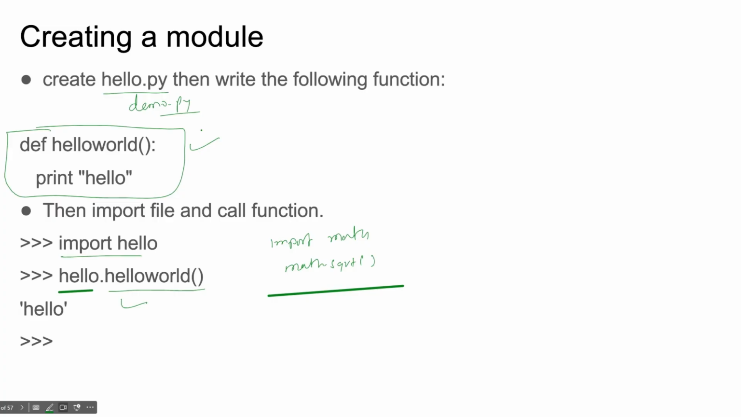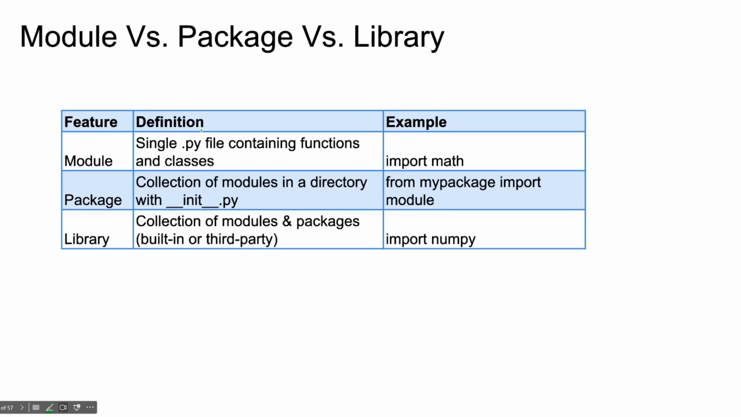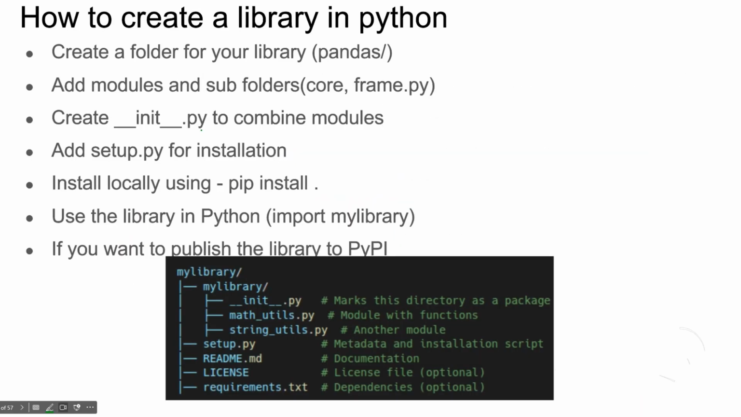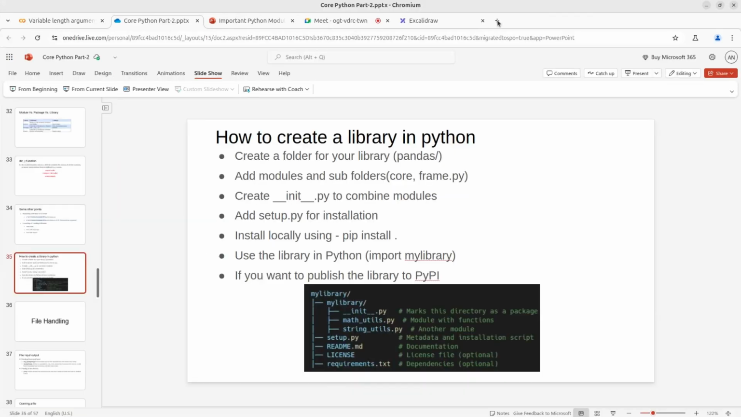If you see, lots of project files look like this. In this example, my library is a folder. You can see this __init__.py file. These are two modules. Then setup.py, readme.md, license, requirement.txt. You can see these on GitHub. I will suggest you go on GitHub and try to see any library. Let me show you one library.